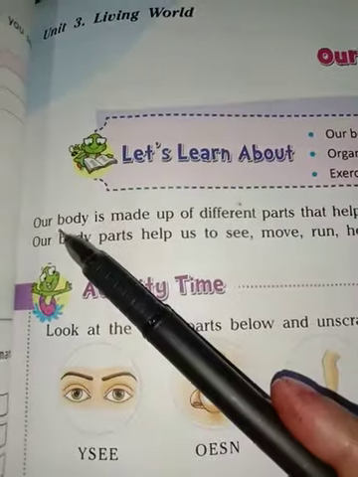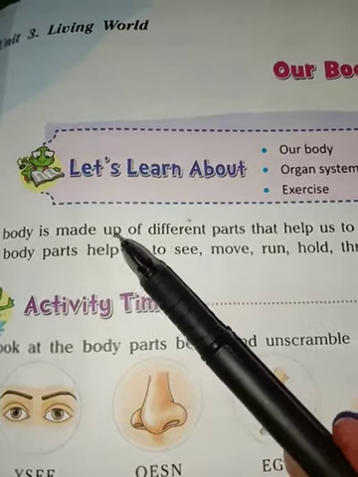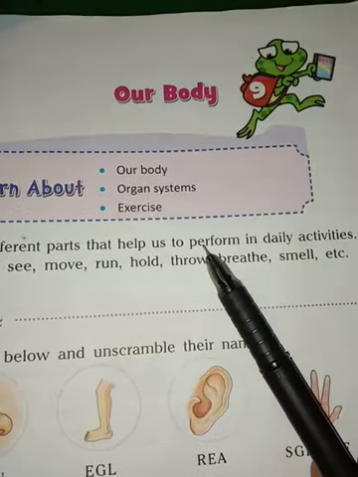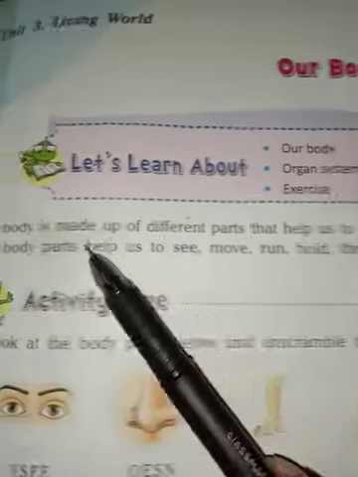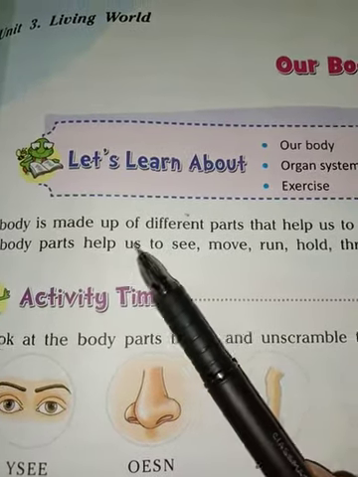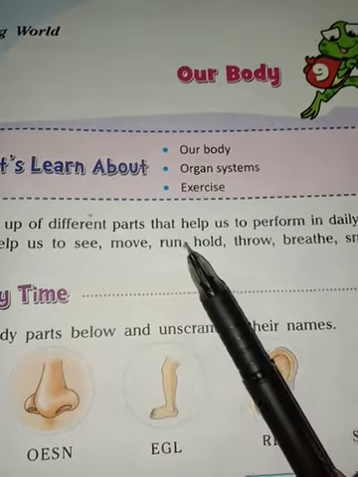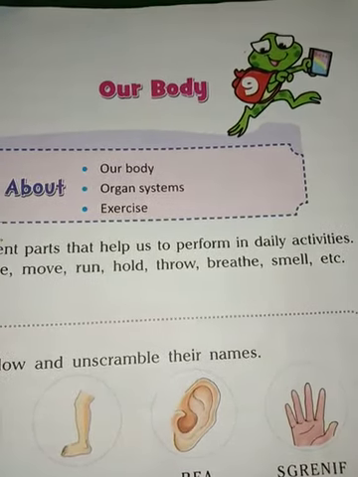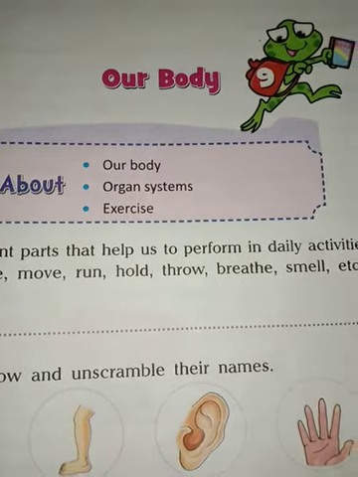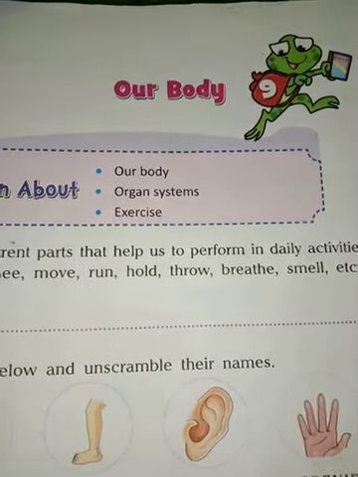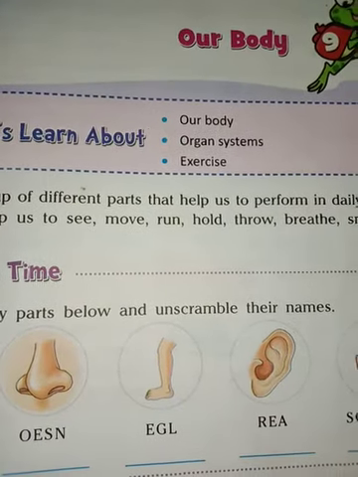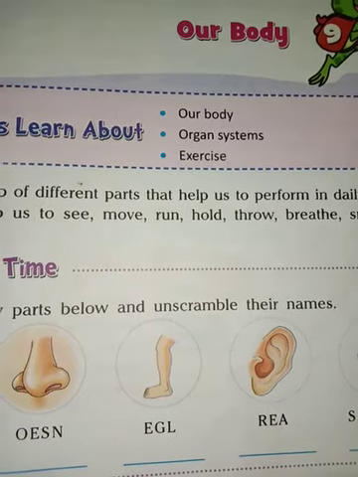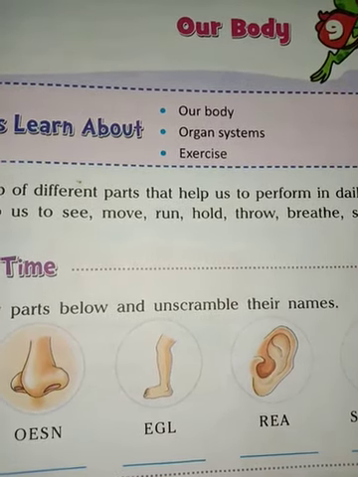Now our body is made up of different parts that help us to perform our daily activities. Our body parts help us to see, move, run, hold, throw, breathe, smell, etc. Student, our body is formed by many organs, and with the help of these organs we perform our day-to-day activities and vital processes.